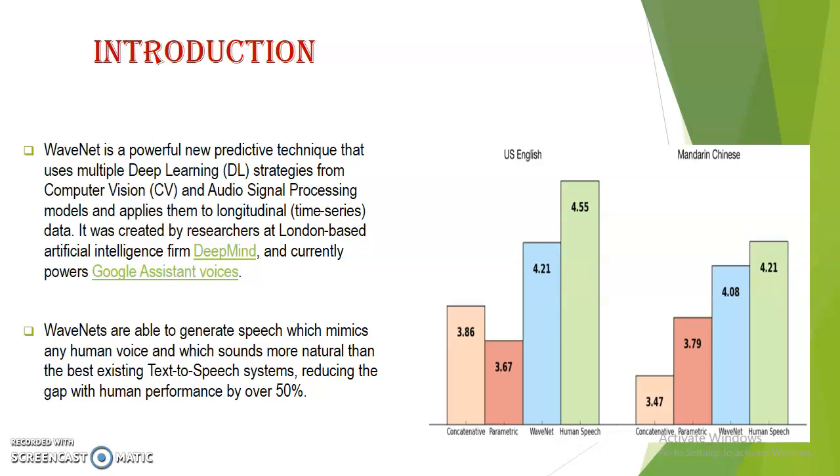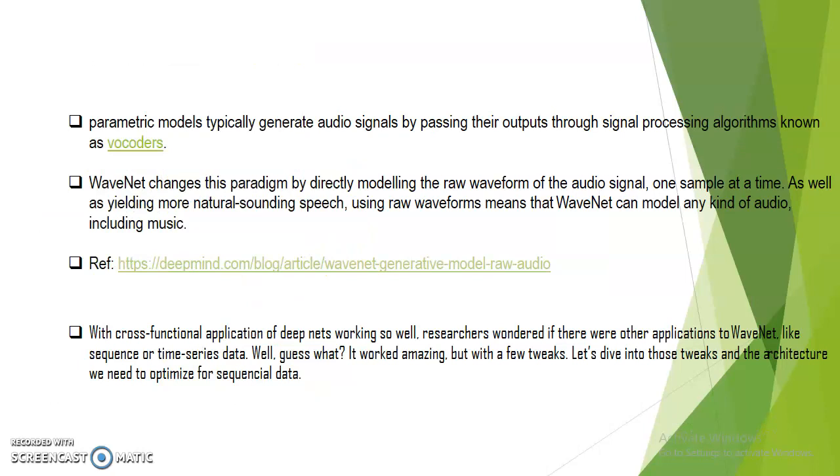There are some other advantages also, in spite of this improvement in mimicking voice. I already showed you the parametric model. This parametric model typically generates audio signals by passing its outputs through a signal processing algorithm known as a vocoder. So a vocoder is nothing but a signal processing unit: you take a text input and convert it into some other waveform, and then you pass it through the vocoder to get proper speech.